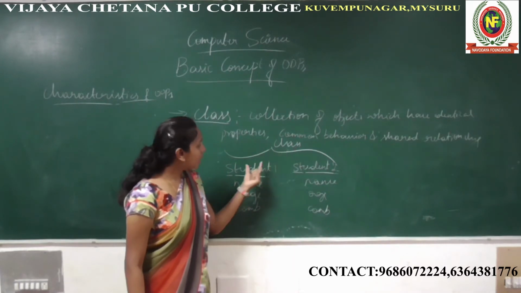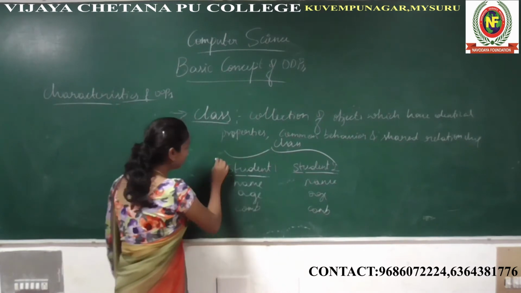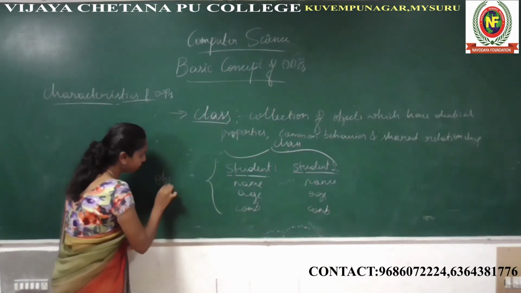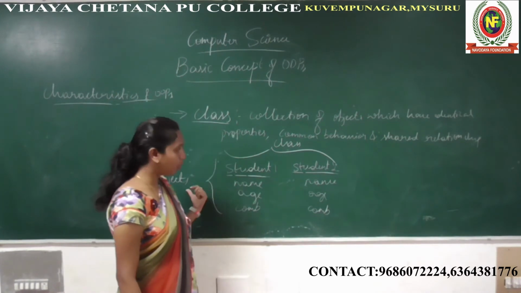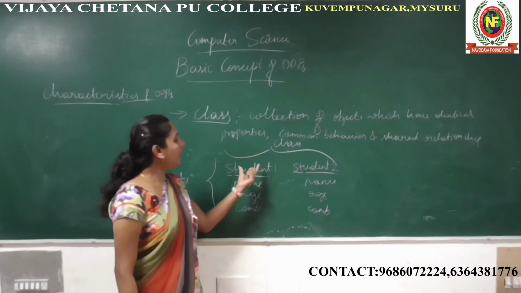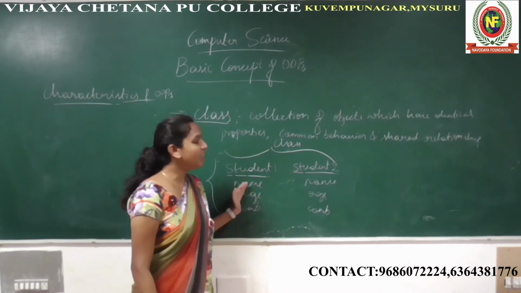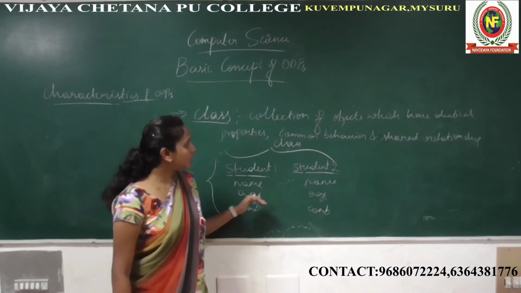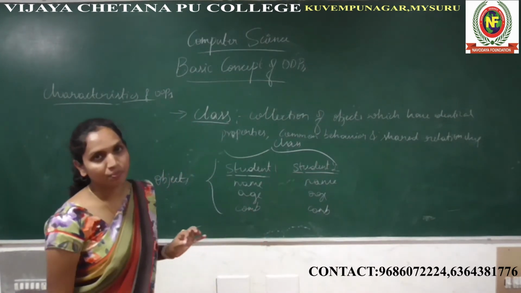Class is a collection of objects. Yes, it is a collection of objects. These are the objects. It contains identical properties and common behavior and shares the relationship. This is what a class is.